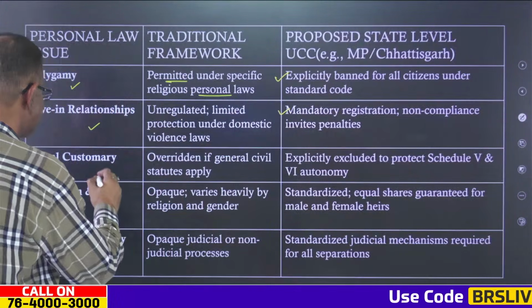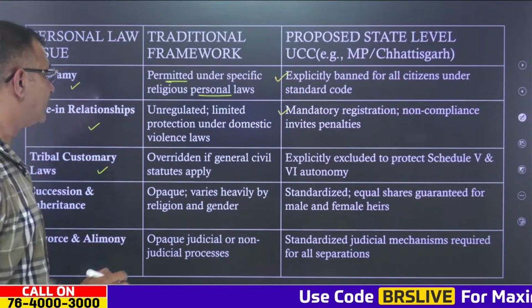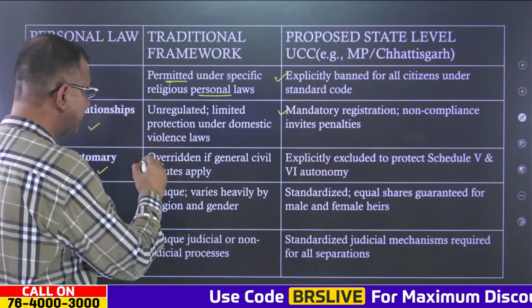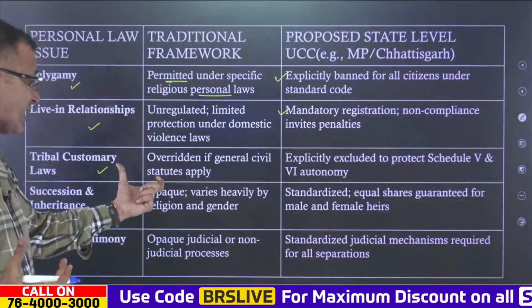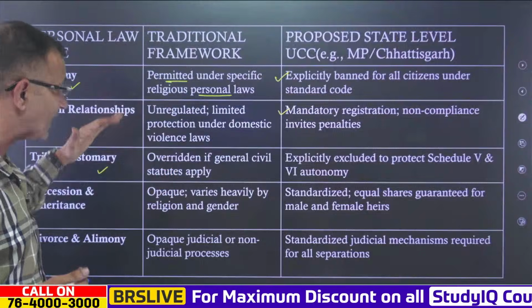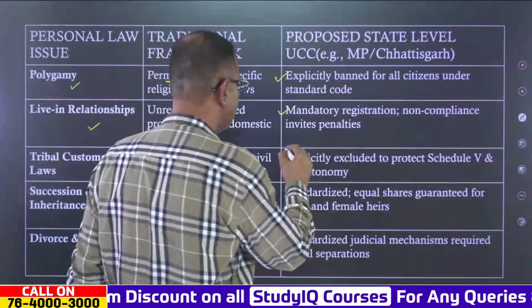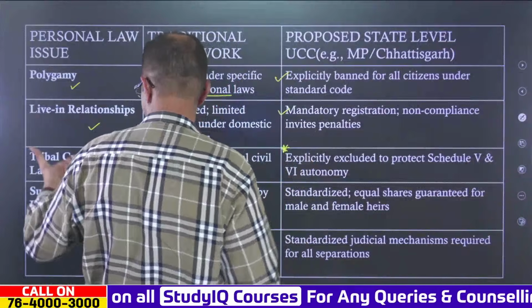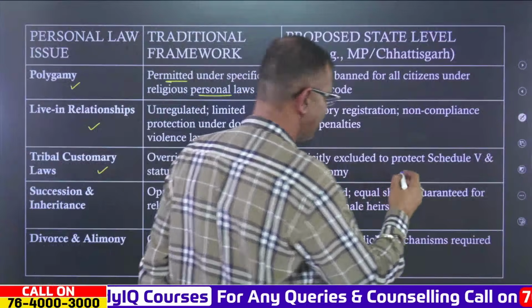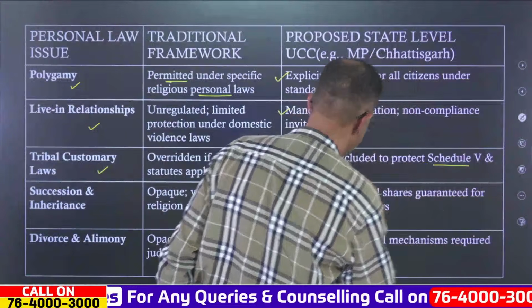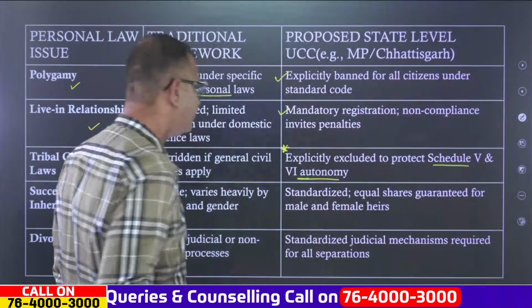Then there are tribal customary laws, which get overridden if any general civil statute applies. But at the same time, the UCCs have excluded the various tribal customary laws, ultimately to protect the Fifth Schedule and Sixth Schedule autonomy as well.